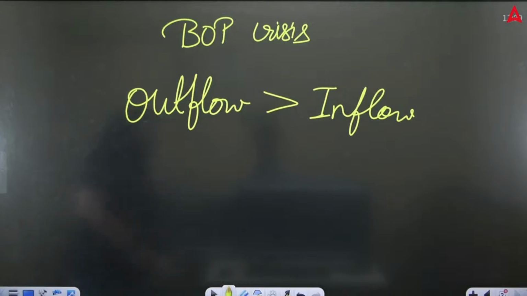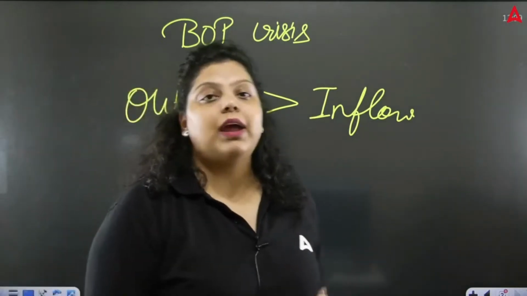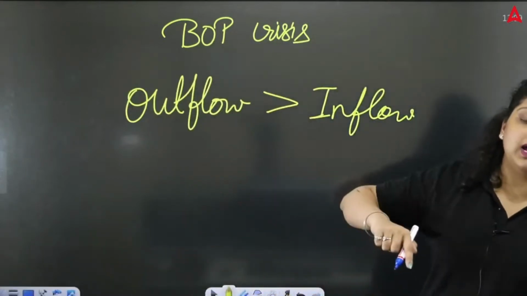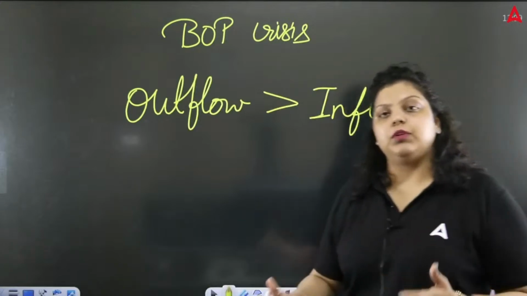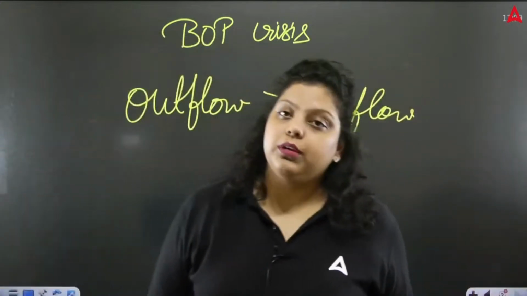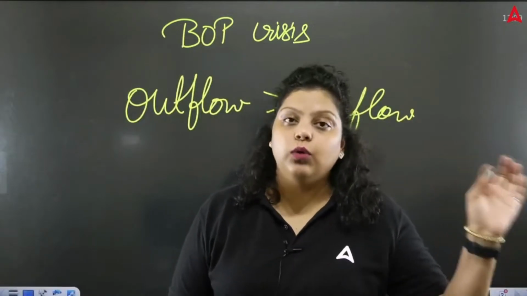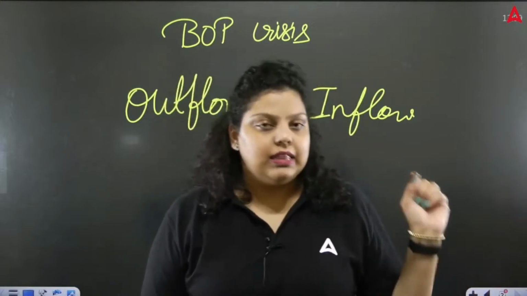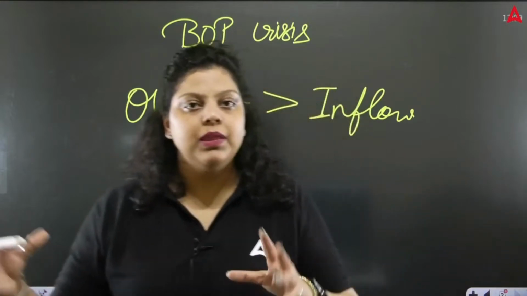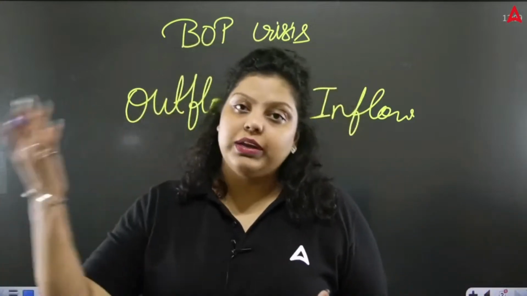Okay. Now, this is what happened in India at the time of 1991. Because of these issues, we went to the IMF and World Bank and asked for help from them. They said that they were ready to help us, but we had to do economic reform. That economic reform was done by India in the form of the LPG policy. And there, the term globalization became very famous. It's not the first time we have talked about globalization, but this policy made it very famous.